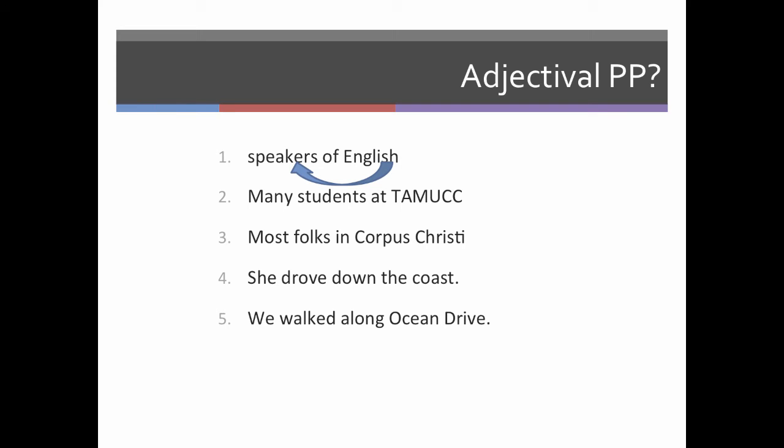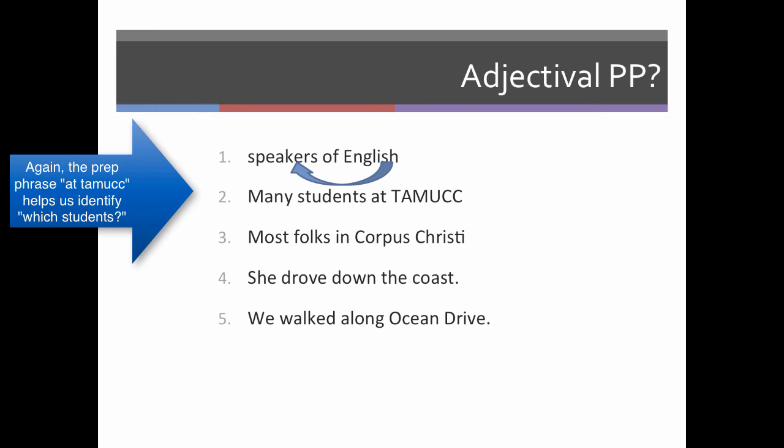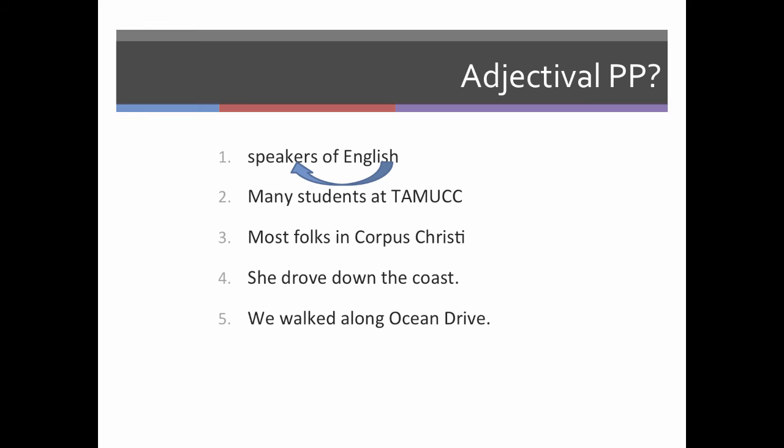So yes, of English does tell us about the noun speakers. Many students at TAMUCC. So we have the prepositional phrase at TAMUCC. Again, which students are we talking about? We're talking about the ones at TAMUCC. So yes, number 2 is adjectival.